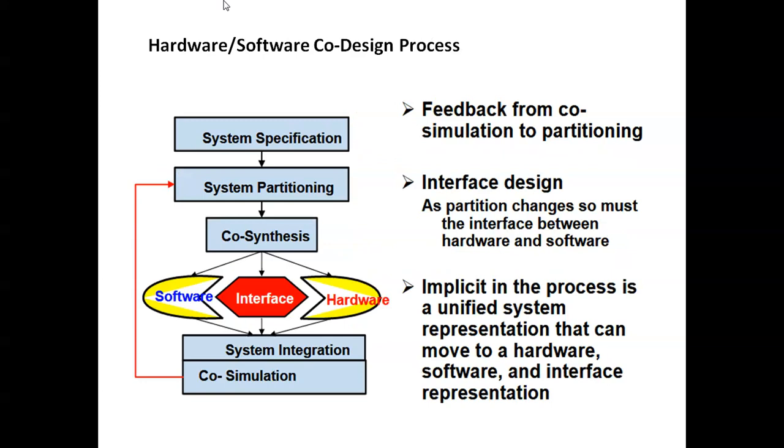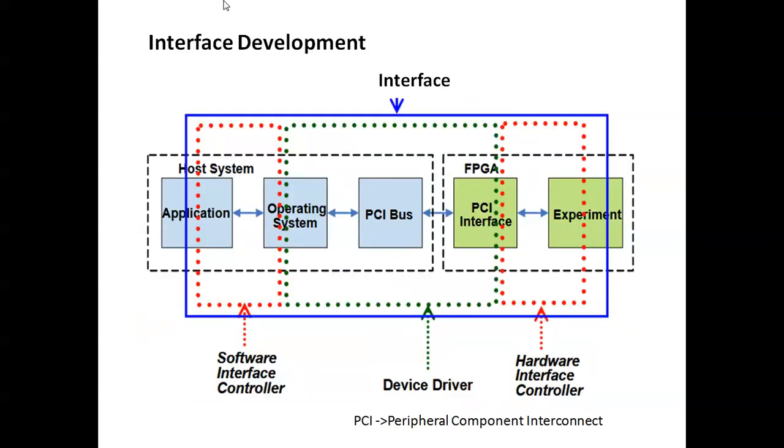So after the hardware, software co-design process, the system specification. We just now saw this diagram. The same thing is being repeated. So the implicit result of the process is a unified system, a system that can move to a hardware and software interface representation.